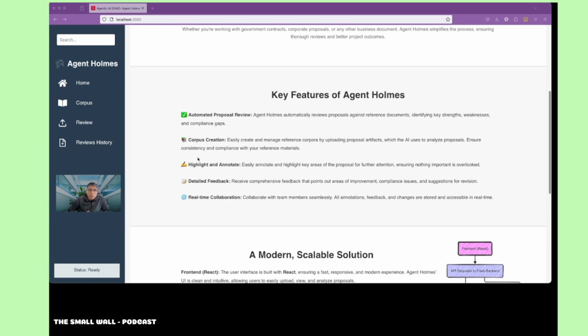The moment you upload your content as a PDF, it will use that corpus, and your large language model will investigate it deep down, annotate, highlight, and tell you what is in it and what is not in it. It will give you detailed feedback, which you can view on the screen. All these activities that you do are retained so that you can trace back and see what it really did. These are the key features I came up with.